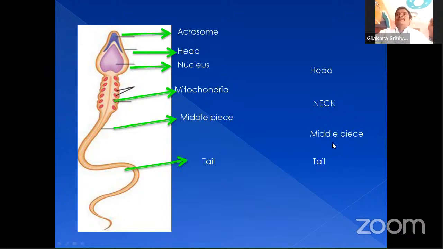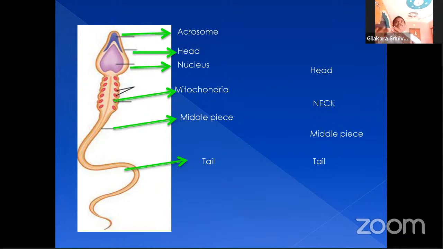These are 4 parts. The head is located at the top most position of the sperm cell, and the head contains a cap-like structure, that is the acrosome. You can see the diagram. The acrosome helps in penetrating the ovum during the fertilization process. And the head contains a large central space, the nucleus. That nucleus is in haploid condition. Haploid means it contains only one set of chromosomes.